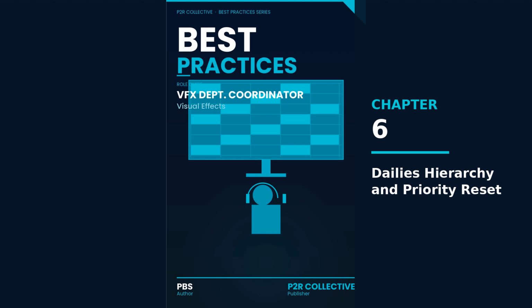Outcome: you remove ambiguity. A blocked note like waiting on plates needs you to write the dependency in plain terms: blocked by plate delivery from editorial, or the equivalent owner in your pipeline. If the note says needs DFX, log which DFX task is missing. 5. Calculate the overall shot completion percentage using your task list, not your memory. Outcome: you report accurate progress. Use the element tasks you updated to compute the shot's completion.